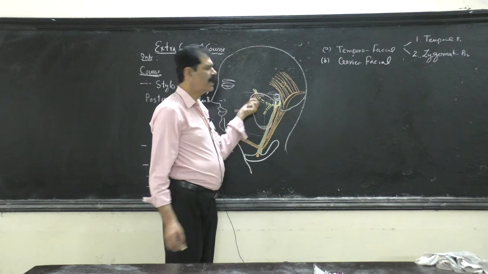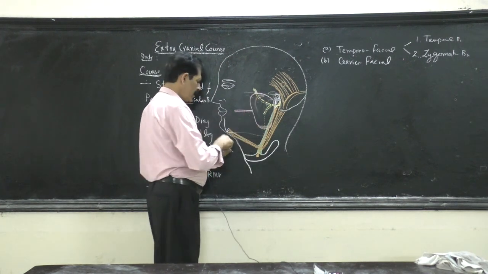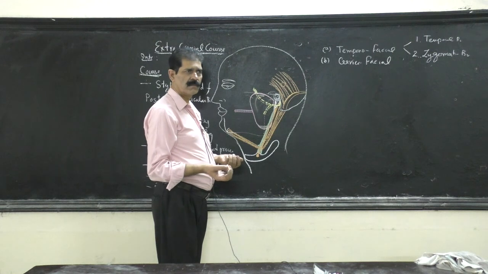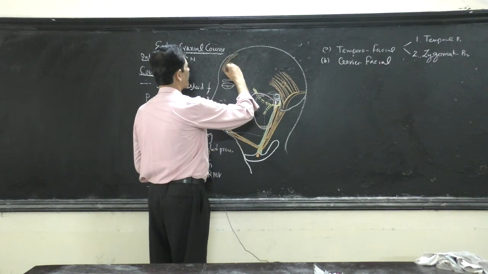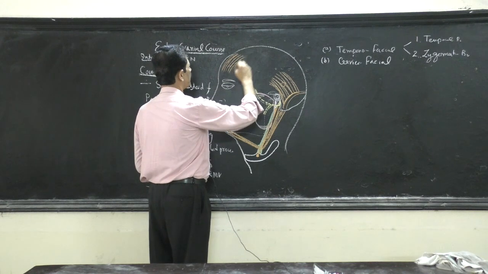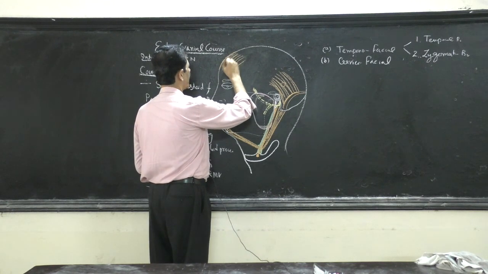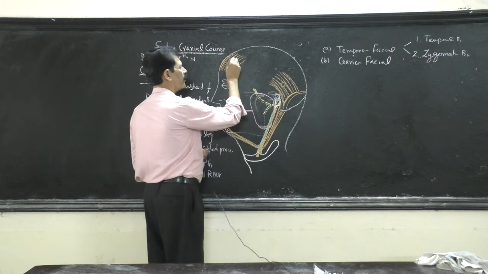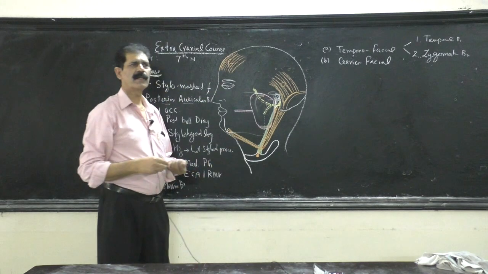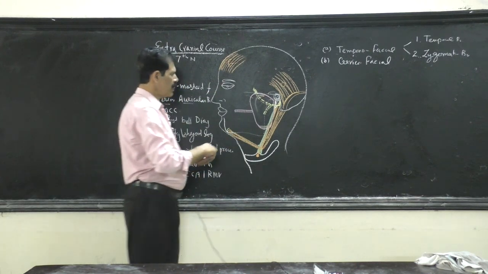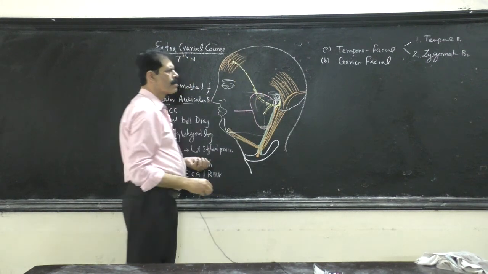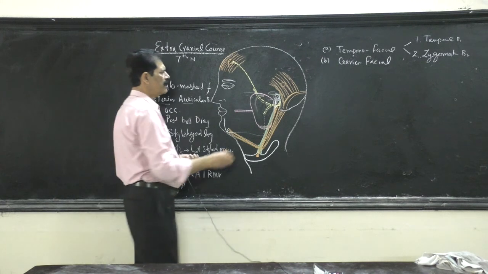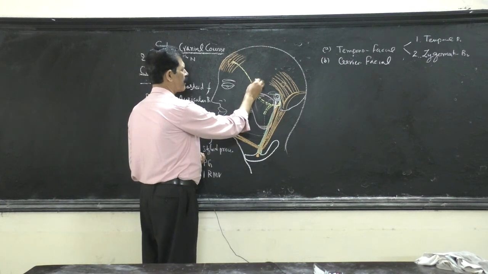Anterior border of the gland, and again muscles are waiting. Which muscle is waiting? Of the scalp. Which belly? The frontalis belly is waiting. So one branch goes to the frontalis muscle, and this branch is the temporal branch.